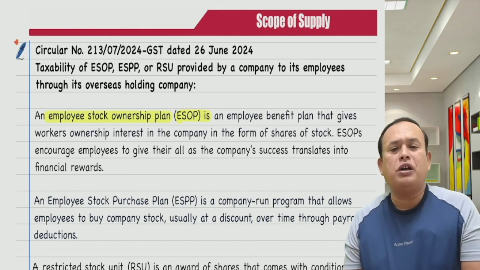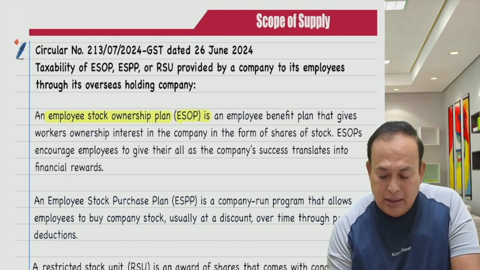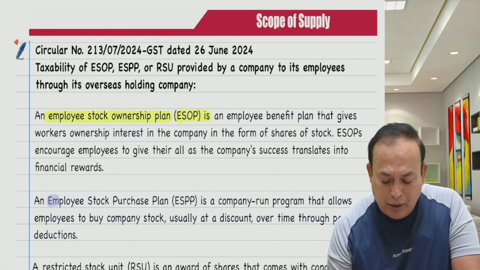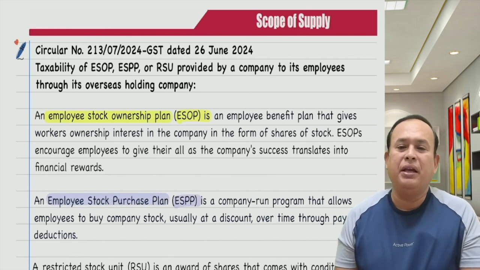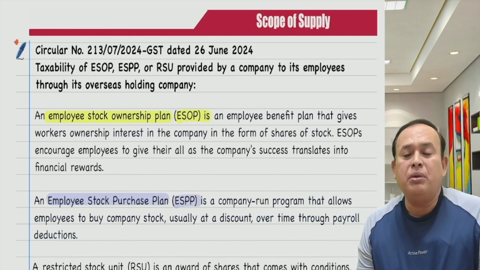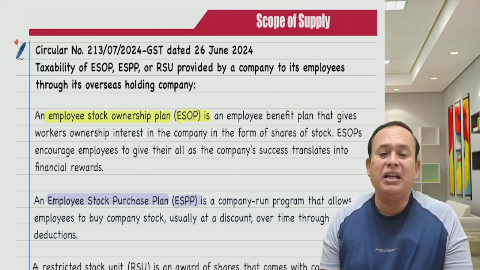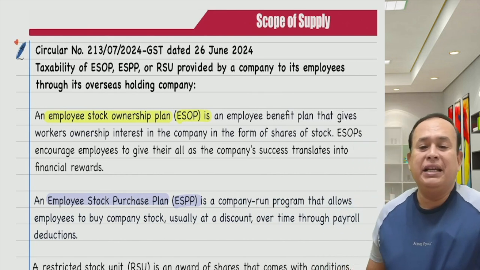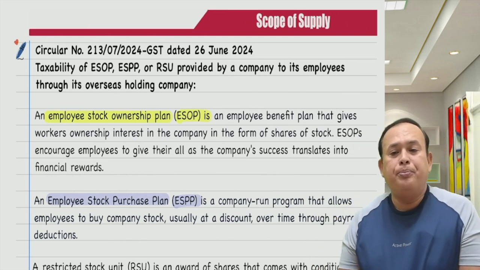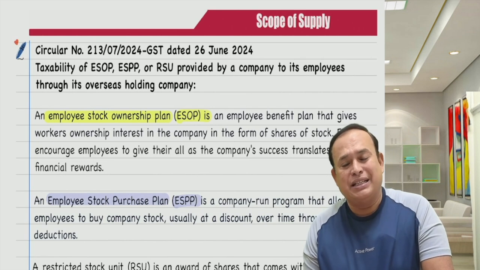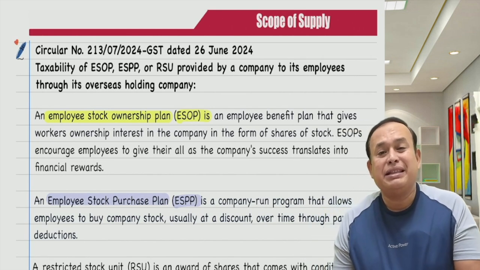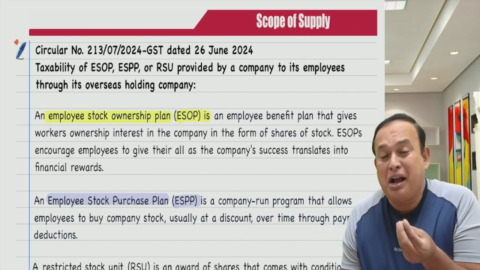ESPP is a company-run program that allows employees to buy company stock, usually at a discount, over time through payroll deductions. So here they allot the stocks at a concession rate.